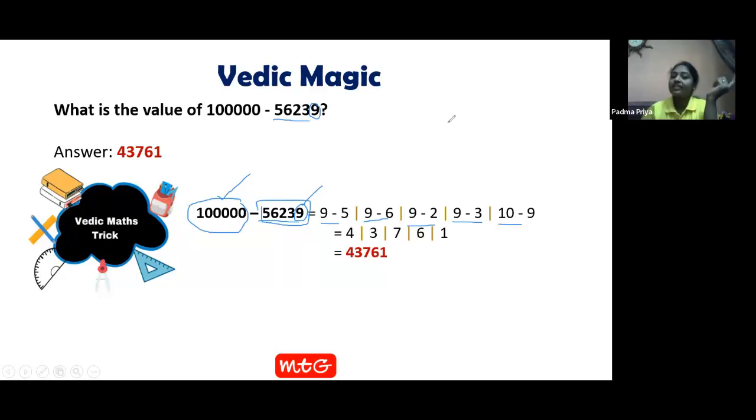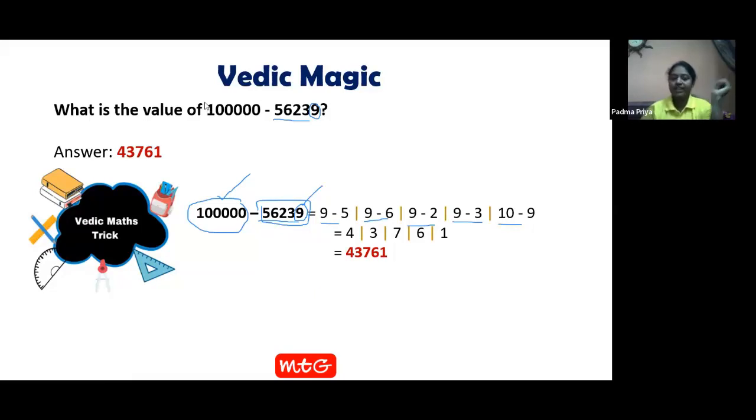Be careful. This trick can be applied only when the number of zeros in the minuend equals the number of digits in the subtrahend. And the leftmost digit of the minuend should be 1. Then only this trick is applied.